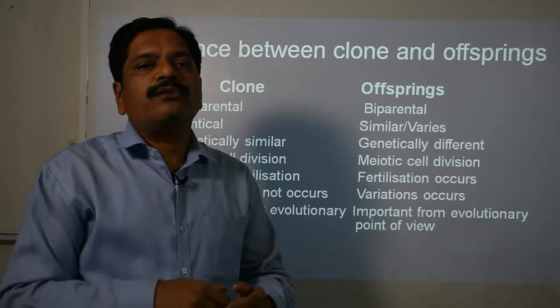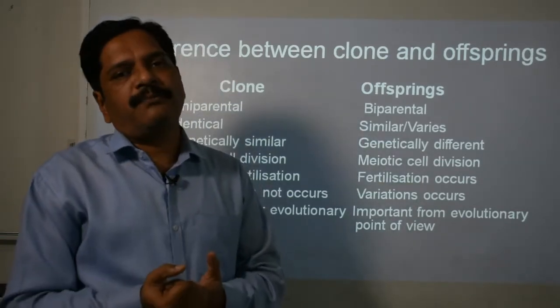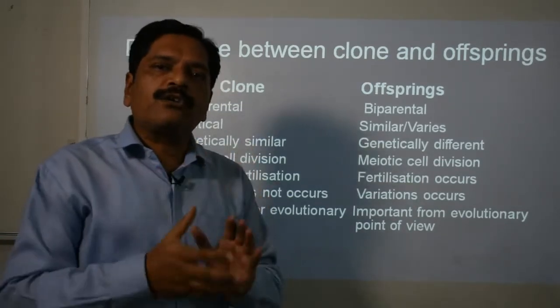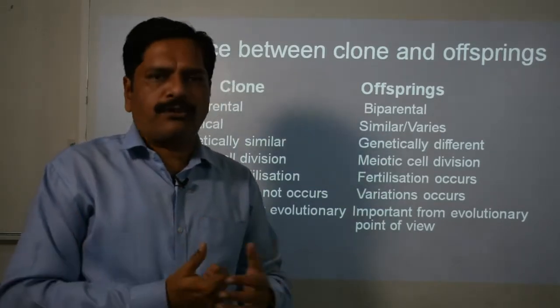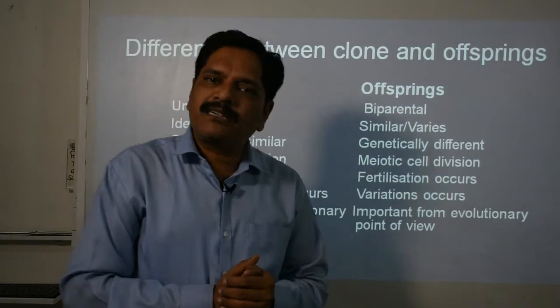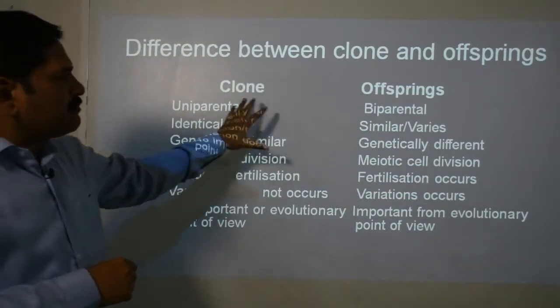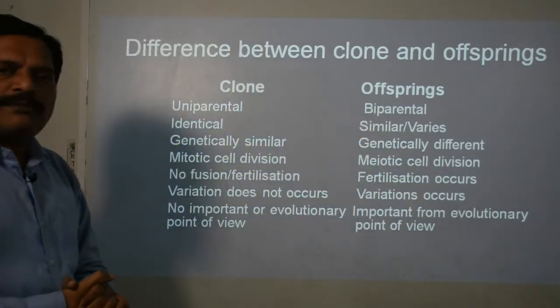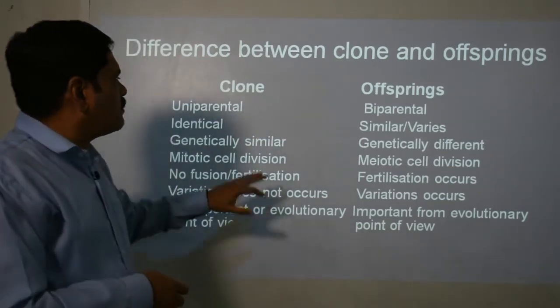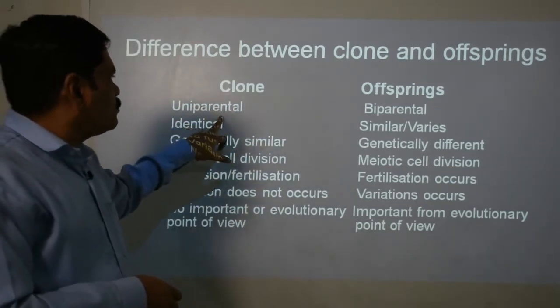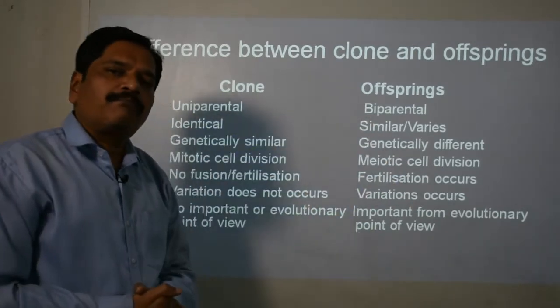So offspring are produced by sexual reproduction, and clones are produced by a single parent, either of the two, whether male or female, it doesn't matter. Just by discussing the differences between clone and offspring, you can learn it very well. The clones are uniparental and the offspring are biparental.